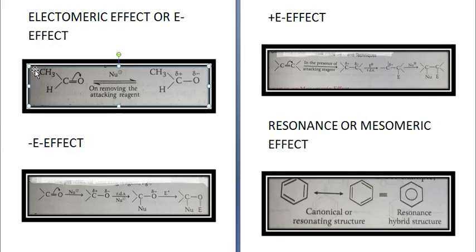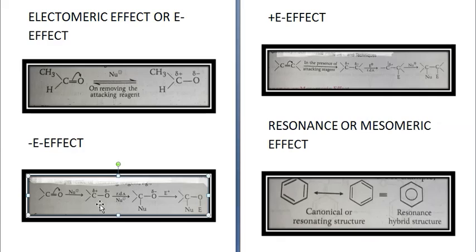Just like inductive effect, electromeric effects are also of two types. First is minus E effect. It is minus E effect if there is a complete transfer of pi electrons towards the more electronegative atom in presence of an attacking reagent. Like in this case, oxygen is more electronegative, so there is complete transfer of electrons towards oxygen. This is giving you C delta plus and O delta minus, and of course there has to be an attacking reagent. So in this case there is a nucleophile present over here. Alright.